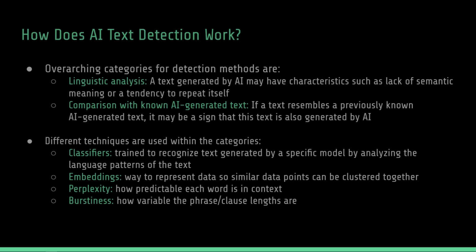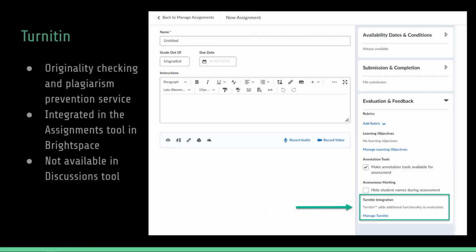Writing detection tools identify known AI patterns in text to determine if the writing is likely AI generated. Let's take a moment to look at Turnitin. For those who are not familiar with Turnitin, it is an originality checking and plagiarism prevention service. Turnitin will check student work for potential plagiarism and allows instructors to provide electronic feedback to students through markup, proofing, and rubrics tools. Turnitin is integrated into our Brightspace system.